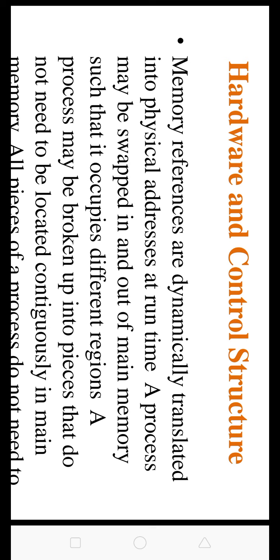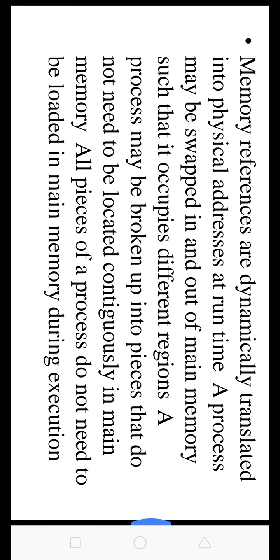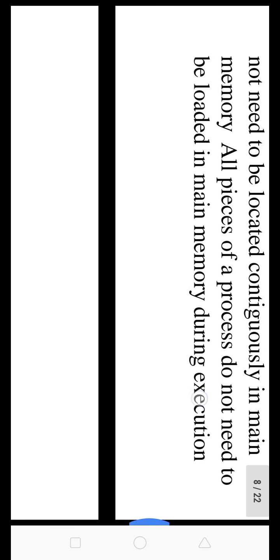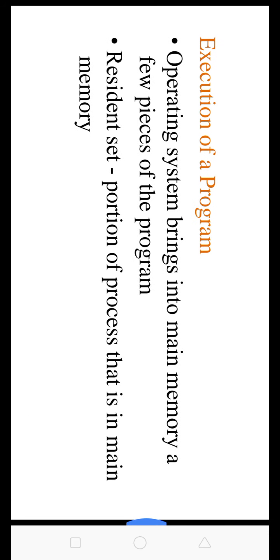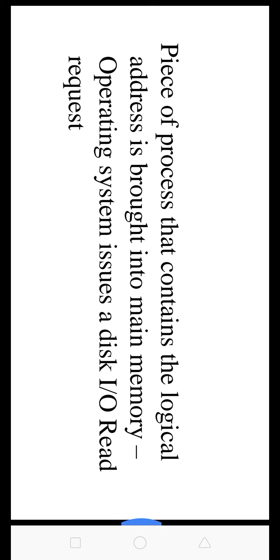The operating system places the process in the blocking state. The piece of the process that contains the logical address is brought into main memory.